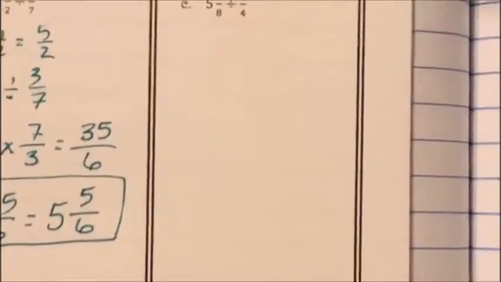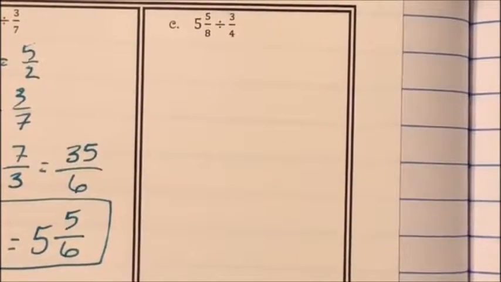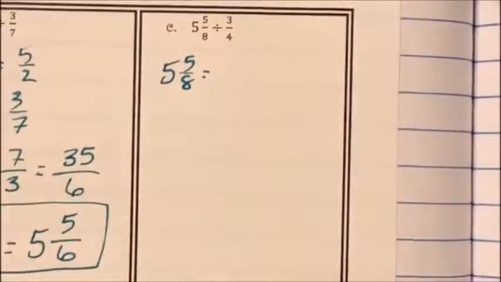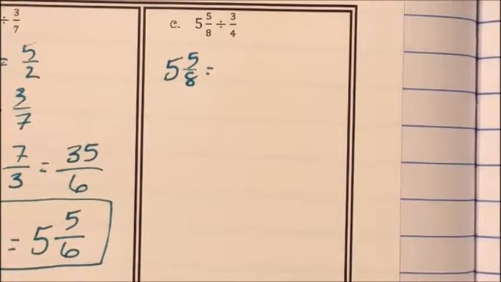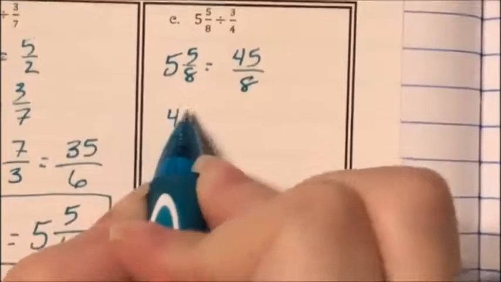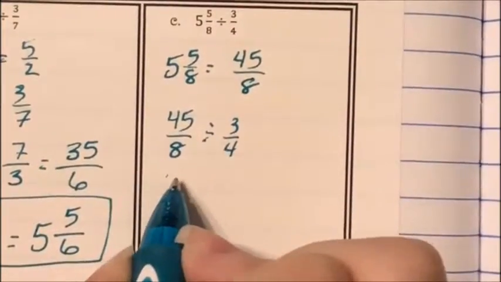Letter C, 5 5/8 divided by 3/4. 8 times 5 is 40, plus 5 is 45. So I get 45/8 divided by 3/4.